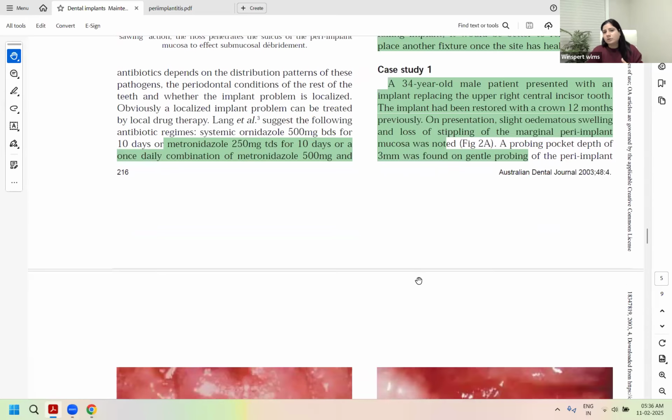That if there is an excessive cement, it would still be above the base of the pocket. So, you do not have to surgically raise the flap to remove it. It's not a periapical sealer that we are talking about, where a periapical surgery is needed. It's your excessive cement, which would still be in the sulcus. So you can clean it with your debridement. So definitely mechanical debridement is needed, right?